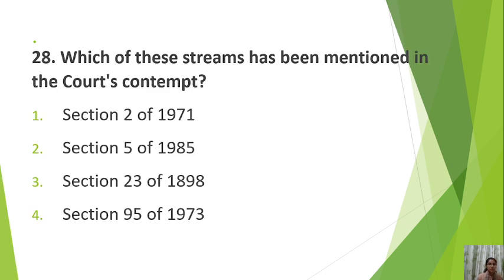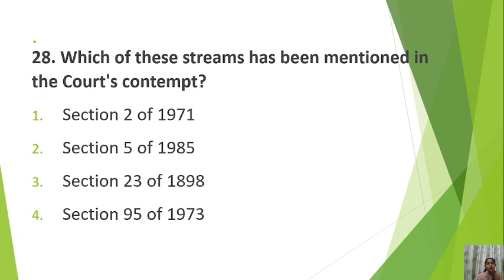Okay. Next is, which of these sections has been mentioned in the Contempt of Courts Act? Number 1, Section 2 of 1971. Number 2, Section 5 of 1985. Number 3, Section 23 of 1898. Number 4, Section 95 of 1973. It is a question from media laws and ethics.